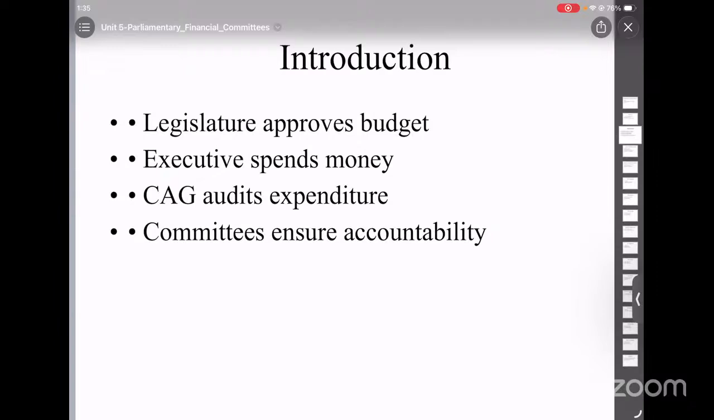Even though many bodies are involved, the final control is with the Parliament. But the Parliament is very large and busy, so it uses committees to do a detailed checking. And the main committees are Public Accounts Committee, Estimates Committee, and Committee on Public Undertakings.